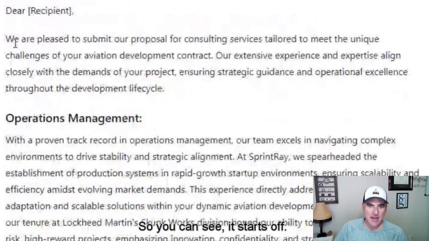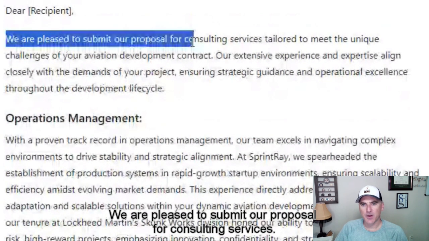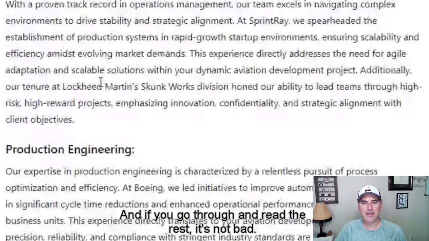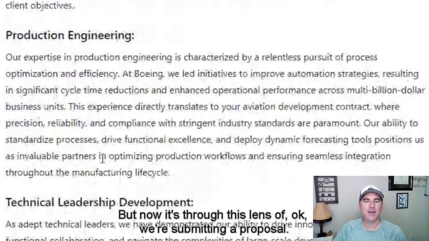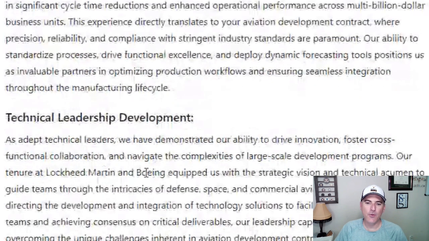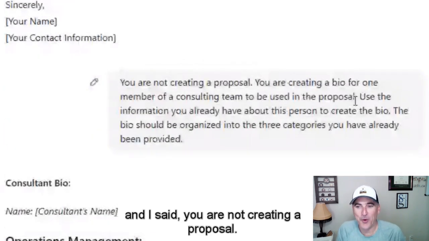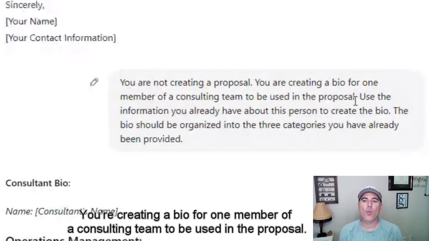So you can see it starts off, we are pleased to submit our proposal for consulting services. And if you go through and read the rest, it's not bad, but now it's through this lens of, okay, we're submitting a proposal. So I had to correct that. And I said, you are not creating a proposal. You're creating a bio for one member of a consulting team to be used in the proposal.